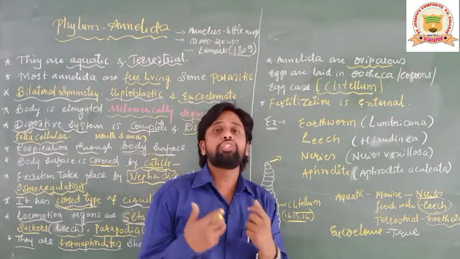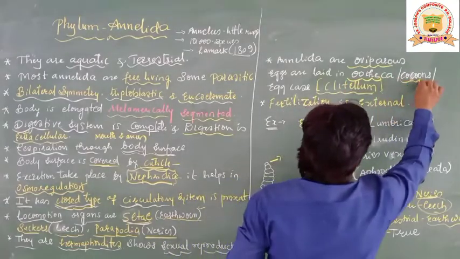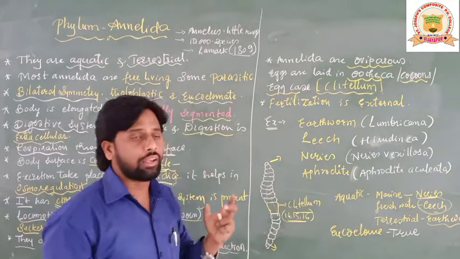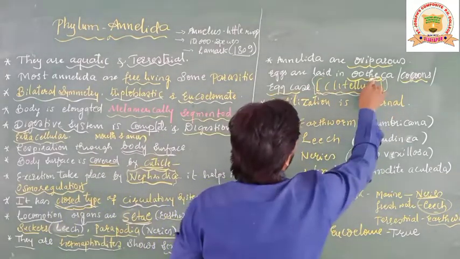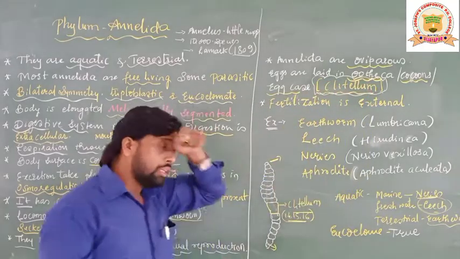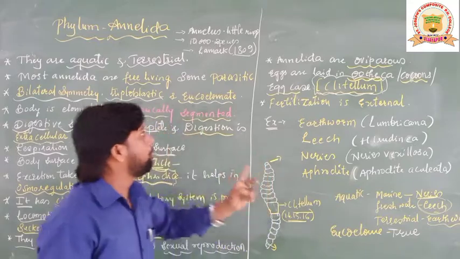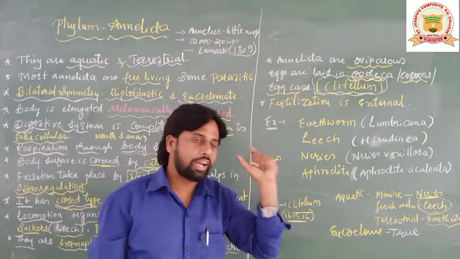Where are these eggs stored or laid? In the ootheca, also called cocoons or egg case. It is nothing but the clitellum. So there is one specialized structure in the phylum Annelida, called the clitellum.